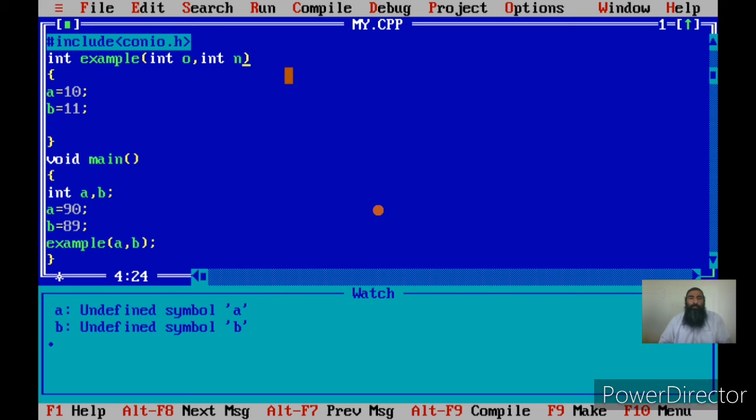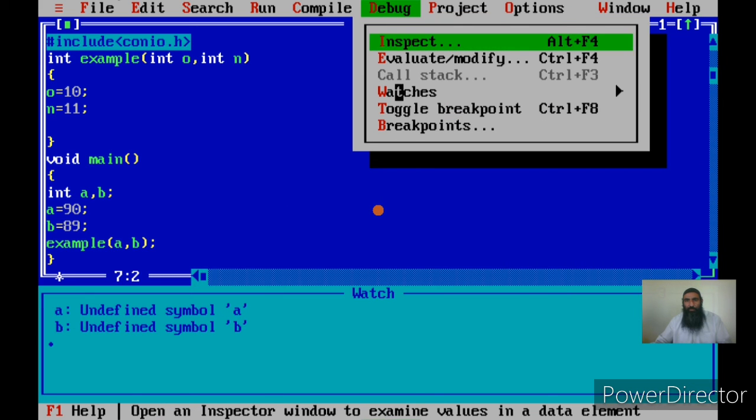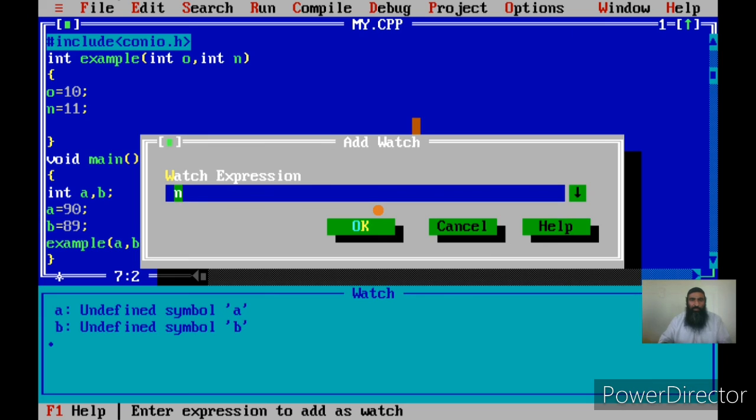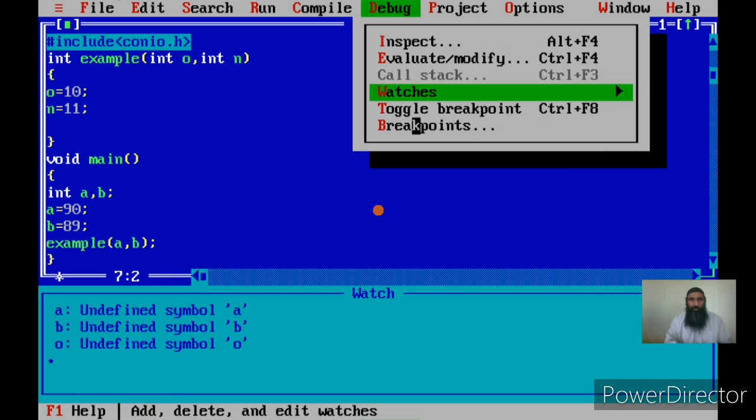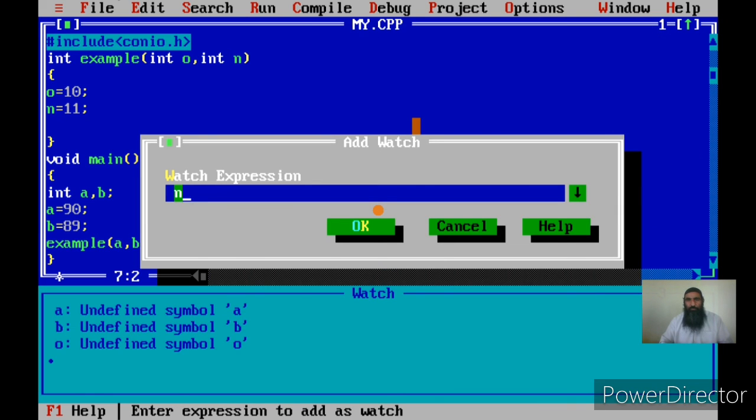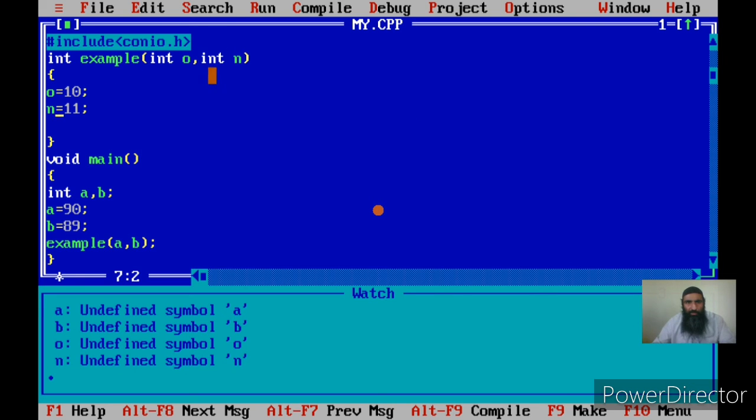Okay, now if I name these formal arguments o and n, now the copy of a and b will go to o and n. If I change o and n, a and b won't change, as was seen earlier. You can see that practically also if you want. Now options, debug, watches and watch, I can say o, and this way it will be clear also, because I have given two different names. Now you see again.